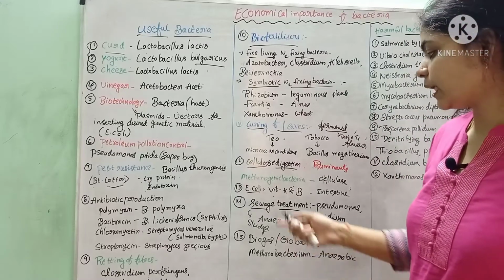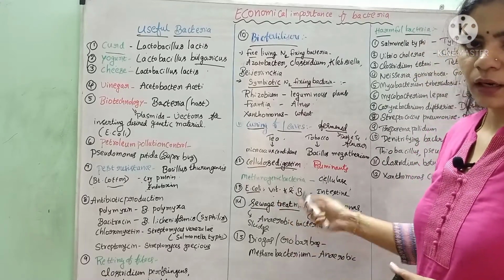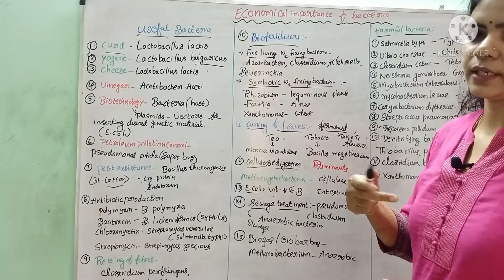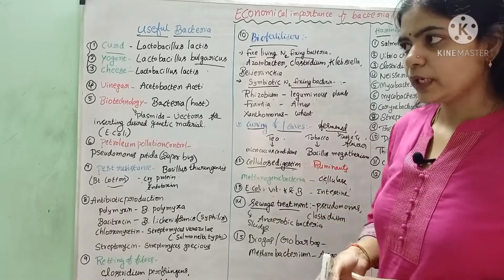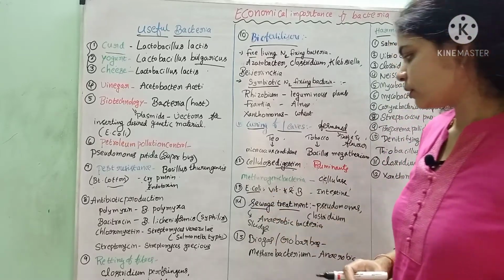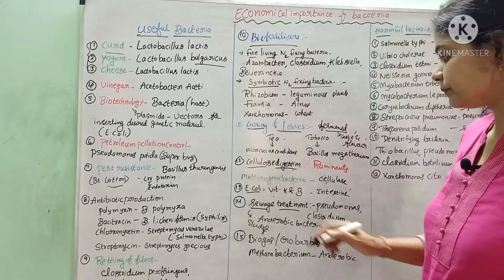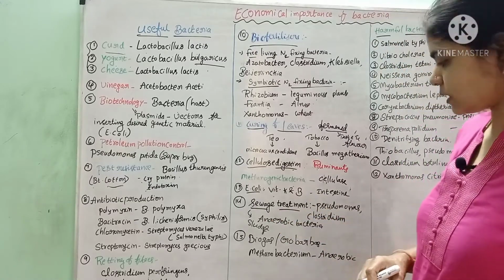That's why in that time we will take supplements of vitamin K, and also we need to take some probiotics like curd and buttermilk to replace the E. coli bacteria. Next, sewage treatment.